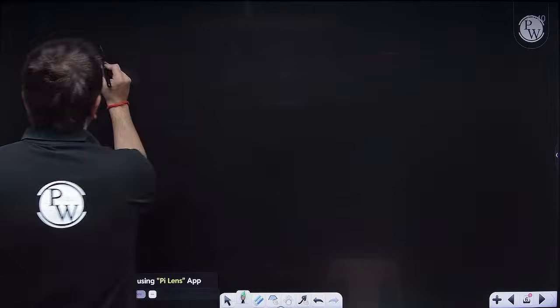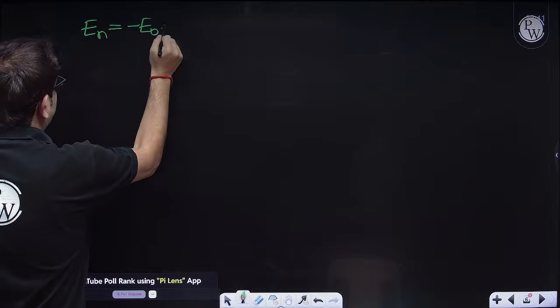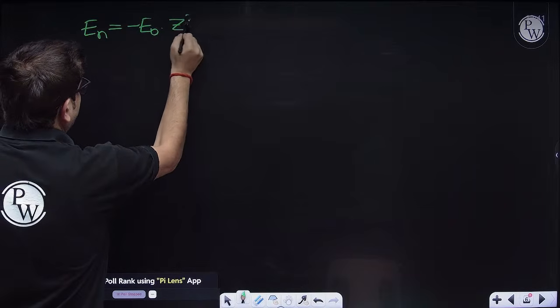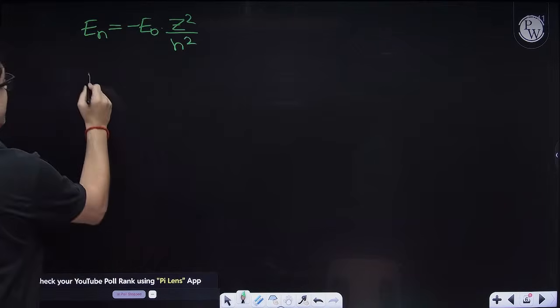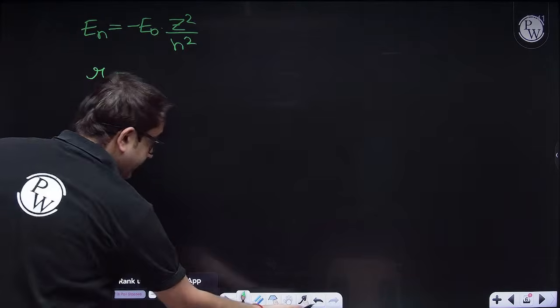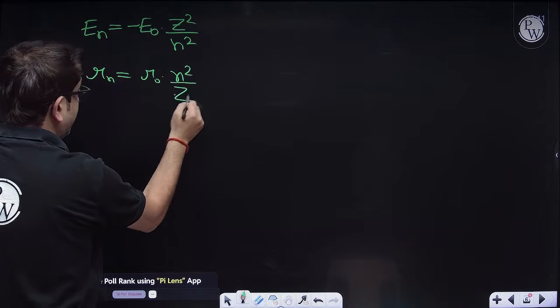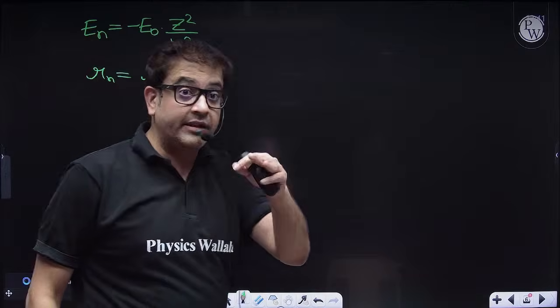Energy of electron in nth orbit is what? It is equal to minus E naught into Z square upon N square. And radius of electron in nth orbit is equal to what? Sir, it is equal to some constant times of n square upon z. Beta, please remember these formula. They are very important.